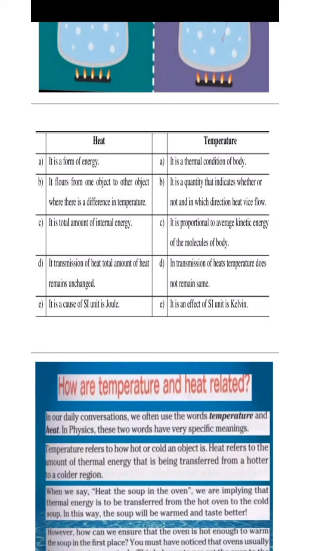Secondly, the heat flows from one object to the other object where the temperature is different or lower, because the property of heat is that it flows from higher temperature to the lower temperature. On the other side, temperature is a quantity that indicates whether or not and in which direction heat flows. Number third, heat is a total amount of internal energy, and on the other side, temperature is proportional to the average kinetic energy of the molecules of a body.